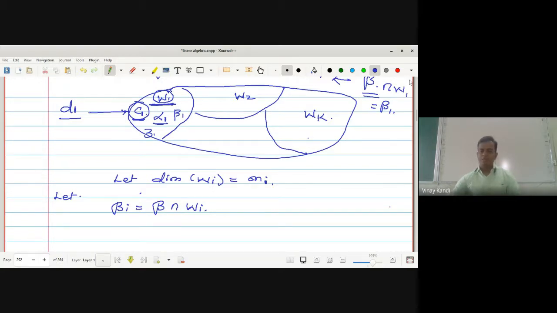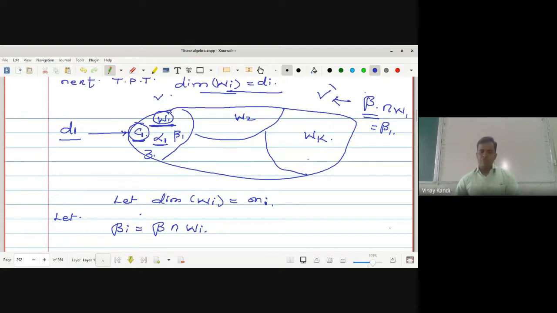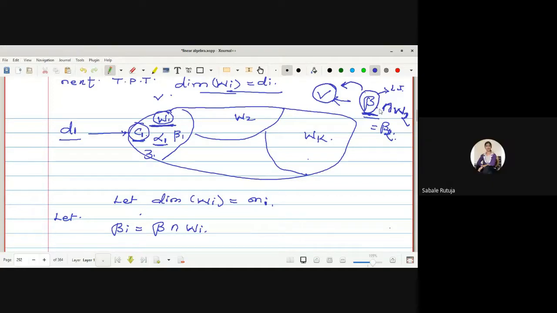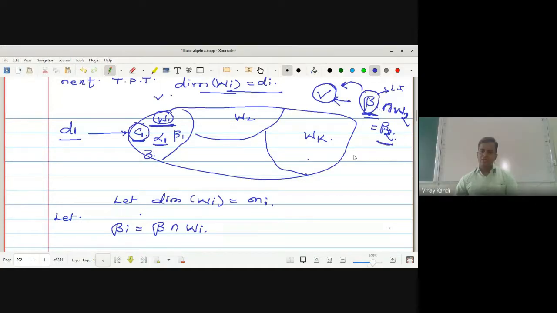Beta is the basis for the whole V. We take the intersection with W1, which is beta_1, and for W2 it will be beta_2. Now this beta is the basis for V, that is, beta is a linearly independent set. And a subset of a linearly independent set is linearly independent, hence beta_i is contained in beta.